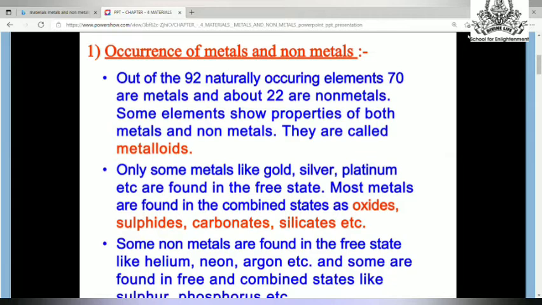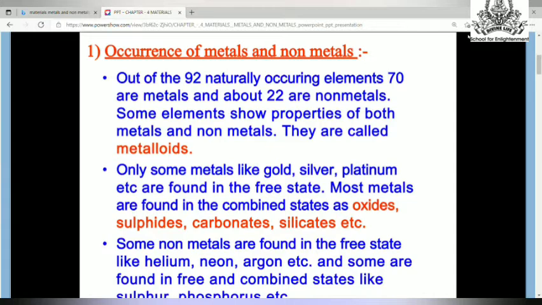Some elements show properties of both metals and non-metals. They are called metalloids. Only some metals like gold, silver, platinum, etc. are found in free state. Free state means they are not attached to any other compound. Yes, and they can be extracted easily. They do not need any chemical purification.